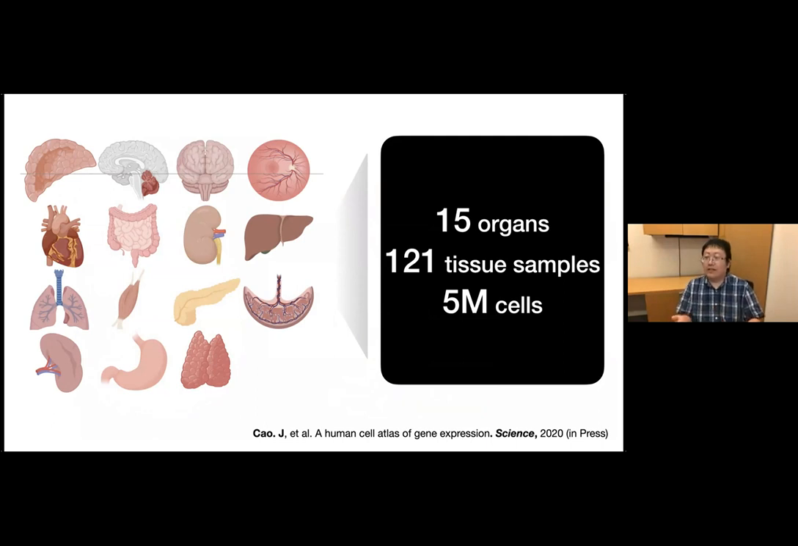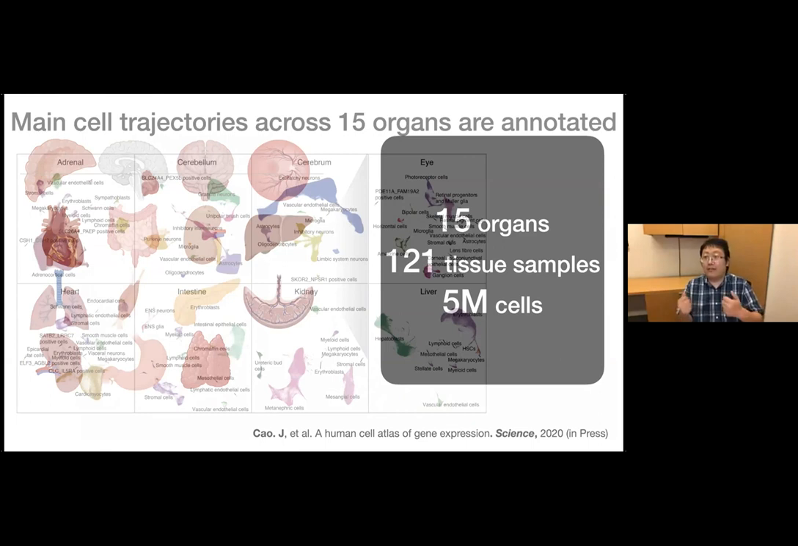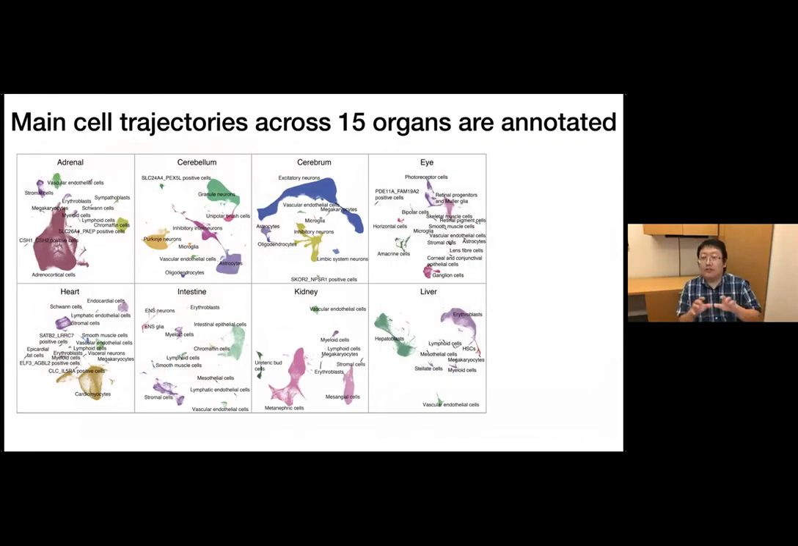Because for each cell we know its tissue origin information, we can further split the cells into different organs and use a similar trajectory analysis to identify the main cell trajectories that form different human fetal organs. For example, here we can identify the cell trajectories that form the adrenal, the brain, the eye, and also other organs.